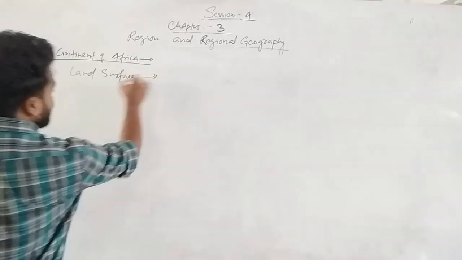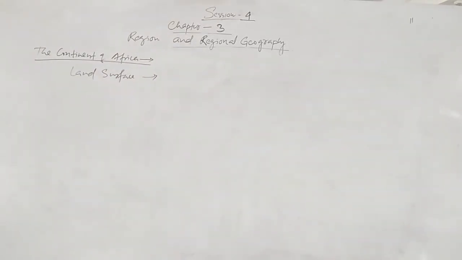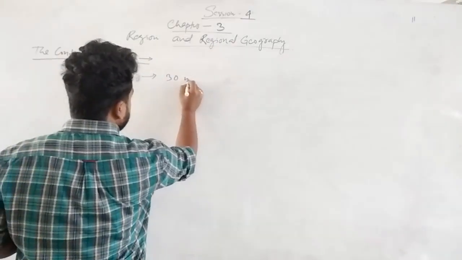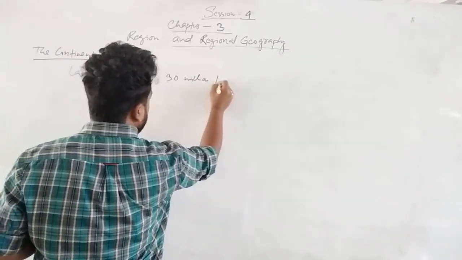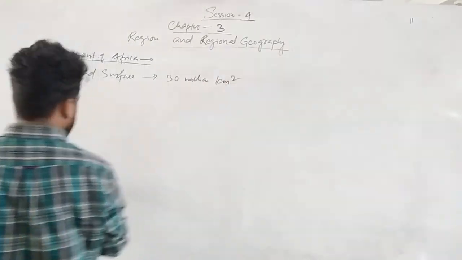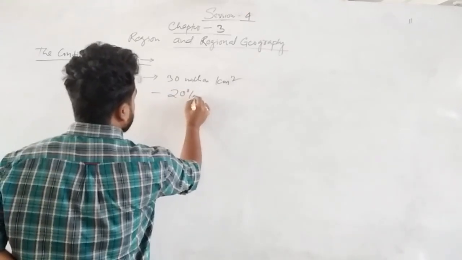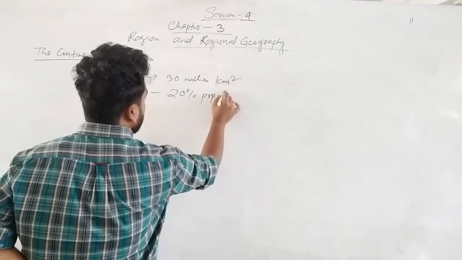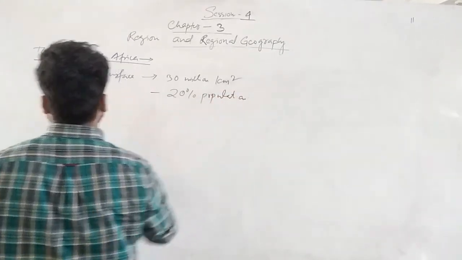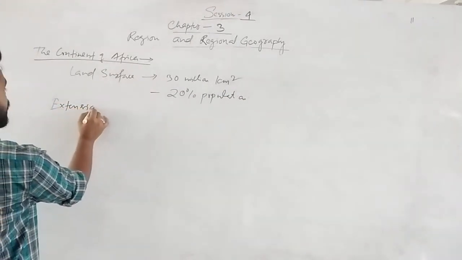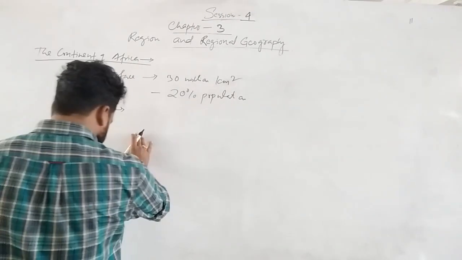What is the total land surface? 30 million kilometer square. That means 20% of the total population. And what is the extension? Extension is